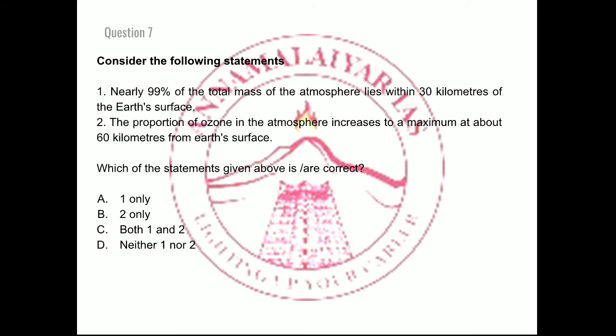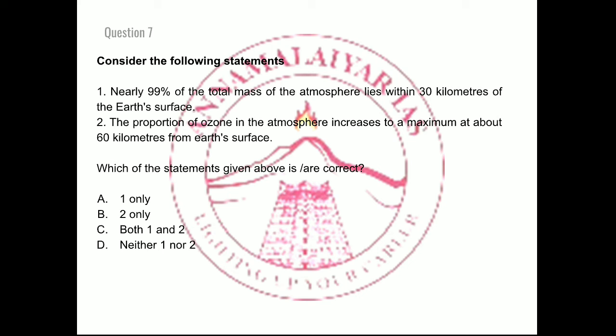Consider the following statements. Point 1: Nearly 99% of the total mass of the atmosphere lies within 30 kilometers of Earth's surface. Point 2: The proportion of ozone in the atmosphere increases to a maximum at 60 kilometers from Earth's surface.